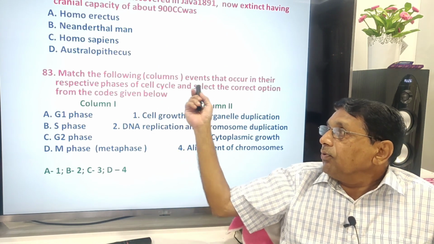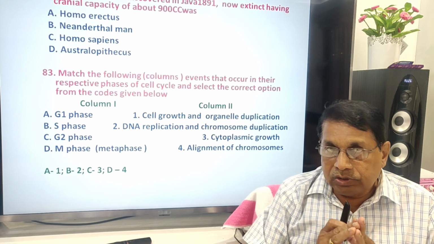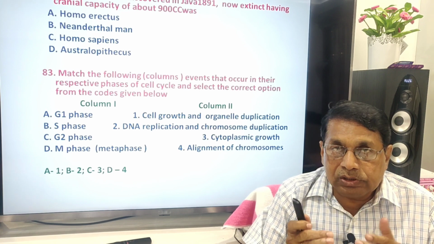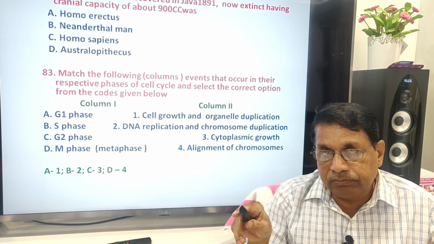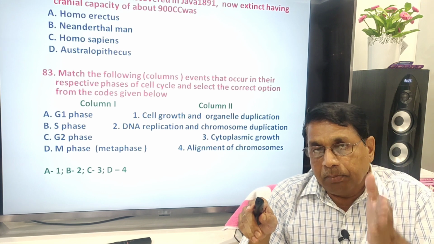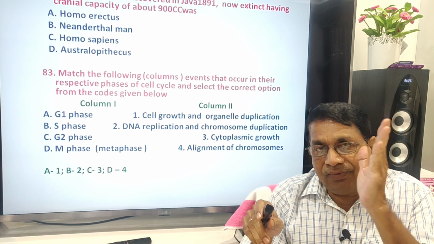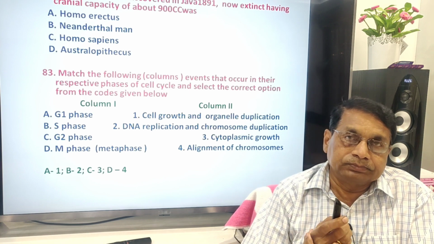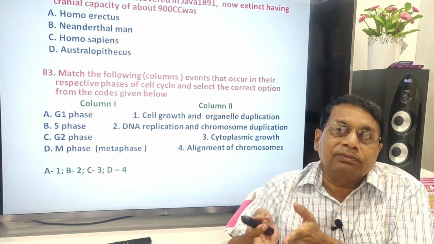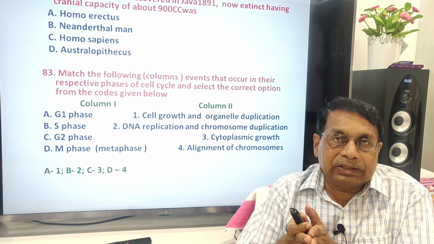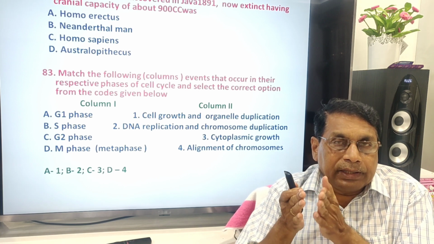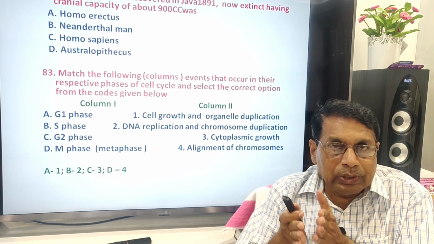Then match the following. In cell divisions, we know G1, S, G2, M. Correct sequence. M, mitosis, end of cell cycle. G1 is the beginning of the cell cycle, the first phase of the cycle. So therefore the correct sequence is G1, S, G2, M.